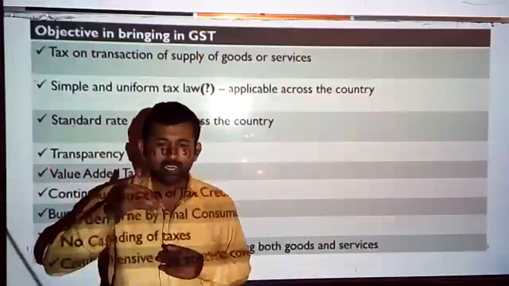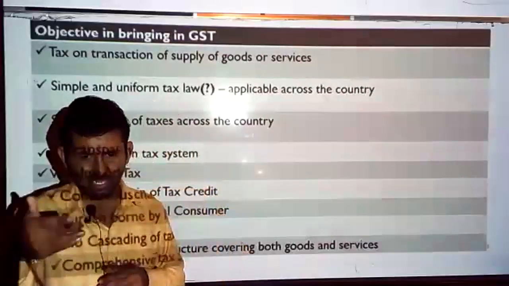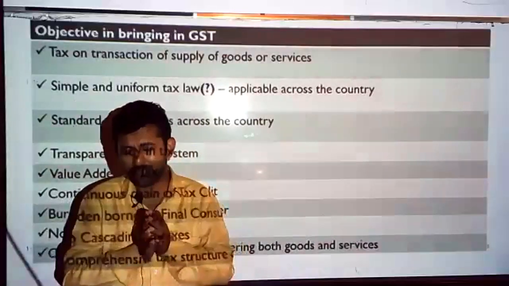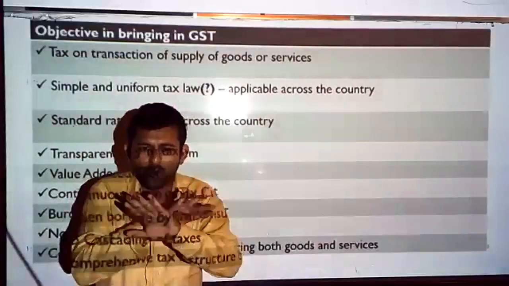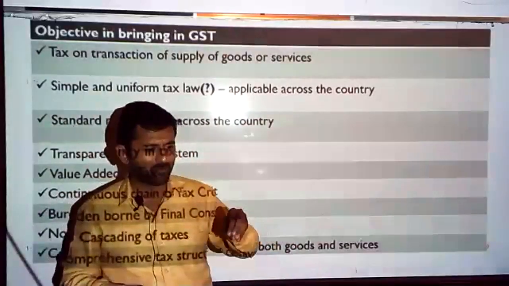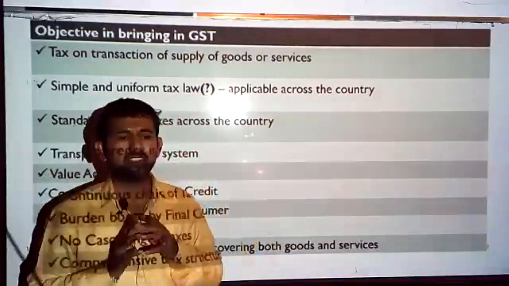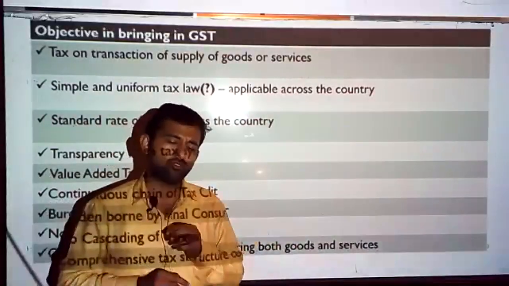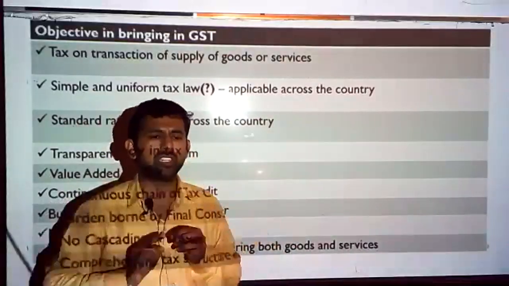Now, if I am selling the same mobile phone to the end consumer, assume no profit margin is added. I purchased for 1000 rupees, I am selling for 1000 rupees. Then in such a case, again on the 1000, what is the selling price? 1000 rupees. On that 1000, 18% GST has to be paid.